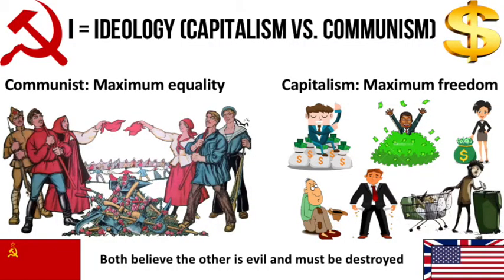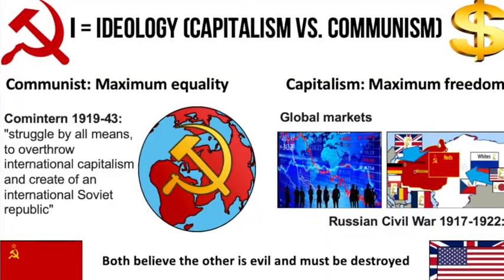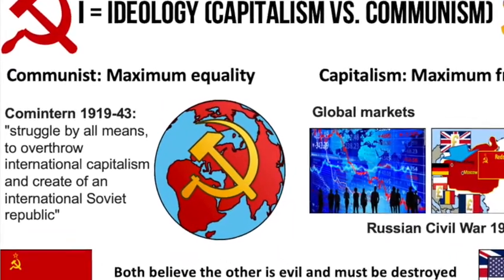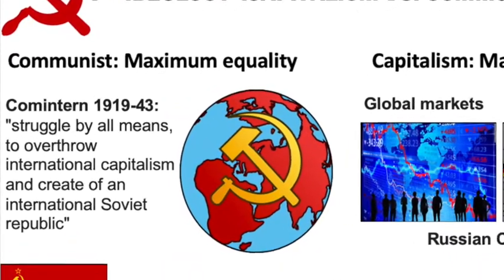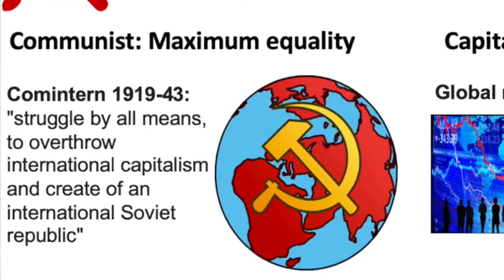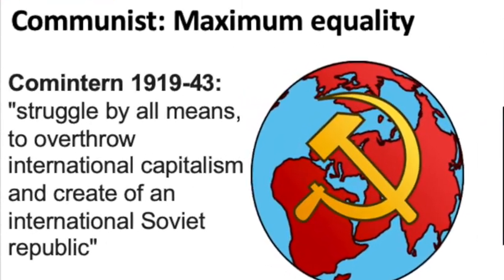Why don't these two ideologies get on? Let's make it quite simple. In 1917, Russia had a revolution and became the world's first communist country. Straight away, they set up Cominform, an organisation to spread the revolution around the world, overthrow capitalist countries, and abolish all countries so they could spread wealth equally around the world.